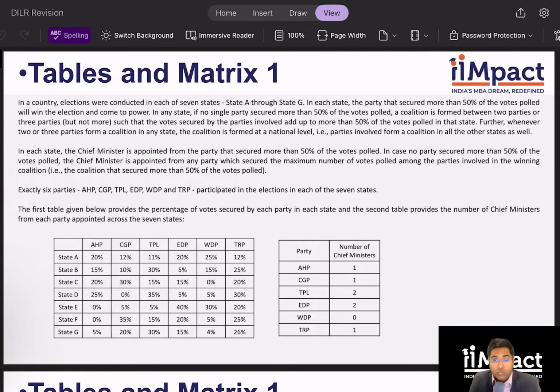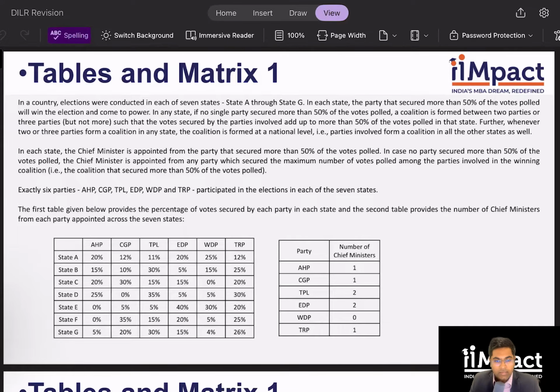Further, whenever two or three parties form a coalition in any state, the coalition is formed at a national level. That is, the parties involved form a coalition in all the other states as well. So that means if I have, let's say, three parties going into a coalition, they will go in the coalition for all the states that they are winning, not just one or two states.